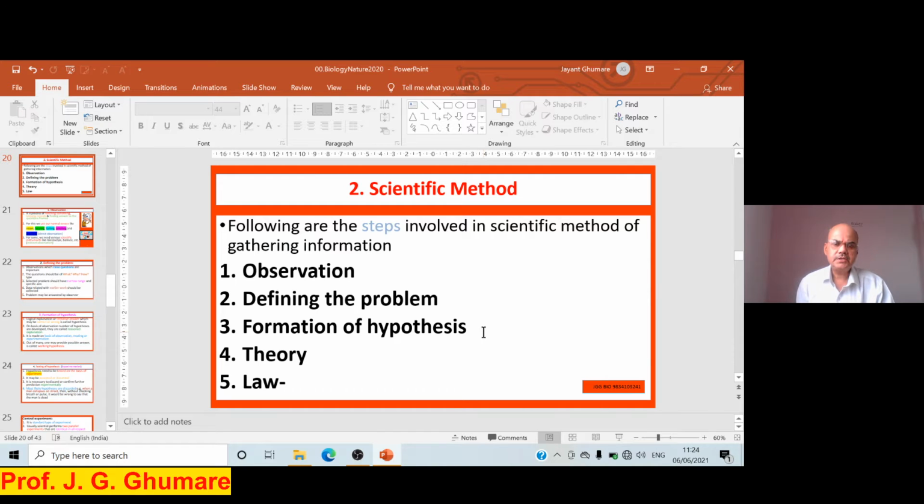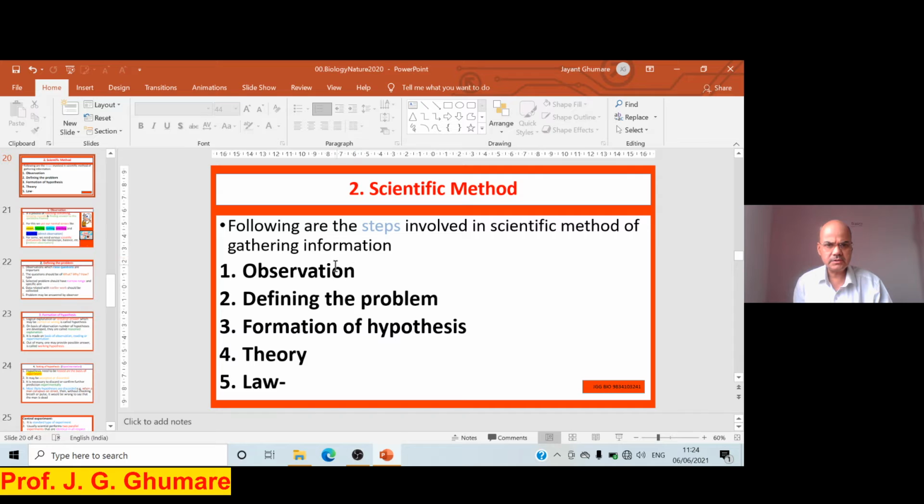Before we go into the details of career options in biology, one topic that we want to discuss is scientific method. How science is studied, how we make discoveries with the help of science. And that way we follow a scientific method. One example we'll take: before Newton, many must have seen the apple falling from the tree, but no one was able to come to the conclusion of gravitational force. But it was Newton who for the first time used the scientific method, and then he came to the great discovery. Scientific method follows certain steps here.